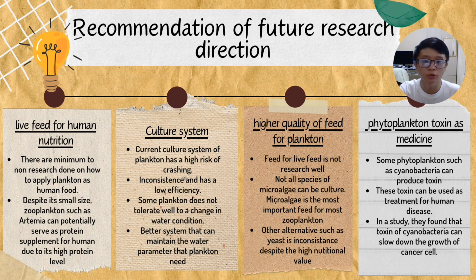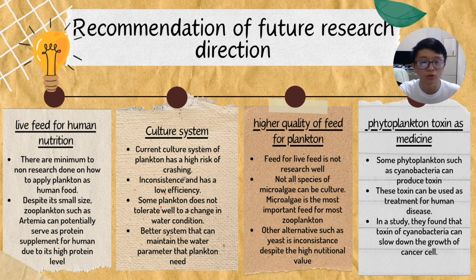So next, we should research a higher quality of feed for the plankton. Feed for plankton is not researched well. The most commonly used feeds are microalgae, yeast, and rice bran. Not all species of microalgae can be cultured. Some microalgae that have potential to be feed for zooplankton cannot be used in aquaculture at all. On the other hand, yeast and rice bran have a high nutritional value, but they are unsuitable to be used as feed for plankton because they can deteriorate the water quality quickly.